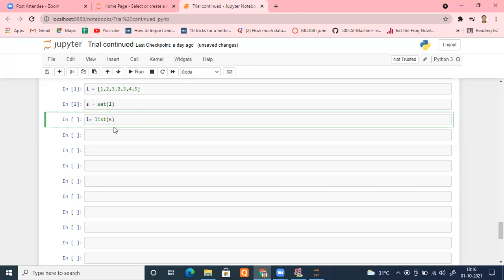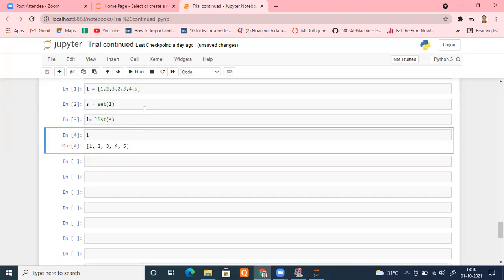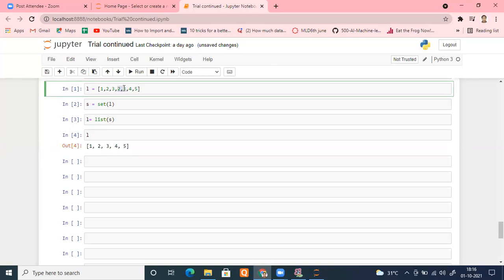And to see what my L is, I will print it in the next line. I'm printing L again. See, your duplicate elements have gone very quickly. Otherwise, there are other methods: you can use looping, finding duplicates and removing them. You can do that, but sets give you an immense power of doing that quickly. What is the use case? Is it fine, everyone? Yes, sir. So this is the first use case: to remove duplicate elements, you will use a set. We need unique elements.